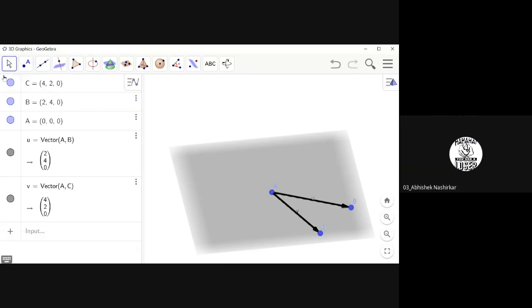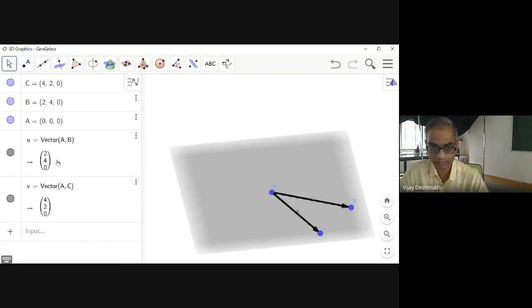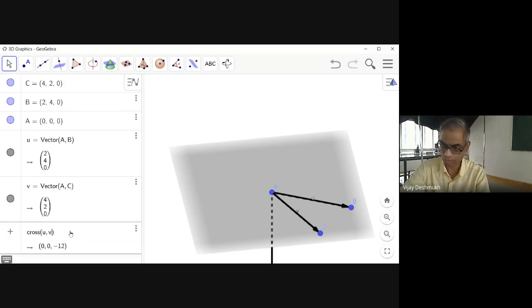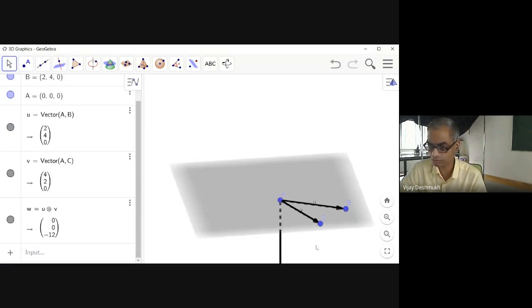These are the components of the vector along the x direction, y direction, and z direction. Since we have taken this along the xy plane only, we don't have any component along the z direction. We'll take the example when it is in the z direction. So now we take the cross of U comma V, and you can see here, that is what it was showing, -12.